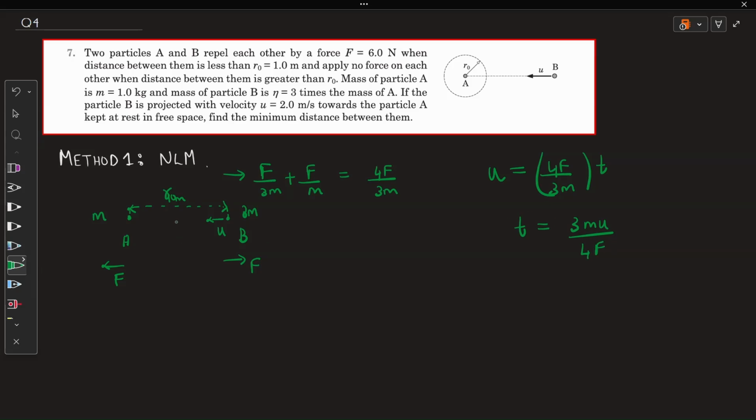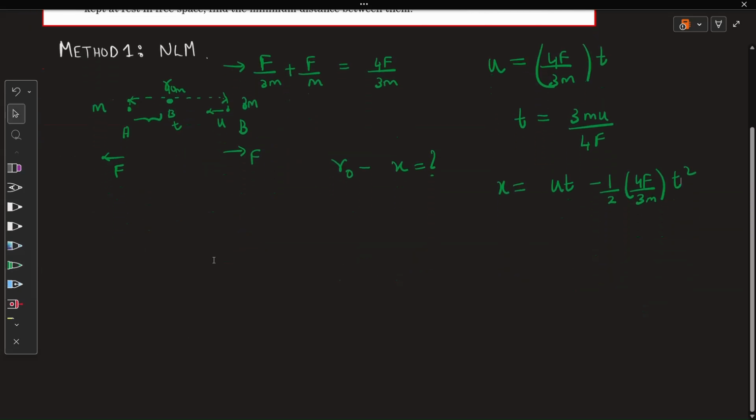Suppose B is at this position at time t. What are they asking? They are asking only this distance, which is nothing but R naught minus the travelled distance. Let's suppose the travelled distance is x. How will you get x? x is nothing but ut plus half at square. Here it is a retardation, so ut minus half into 4F by 3m into t square. You will find t over here, substitute it, that's it. Done. Now let's go to method 2.